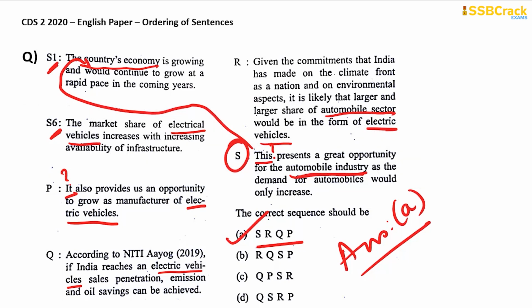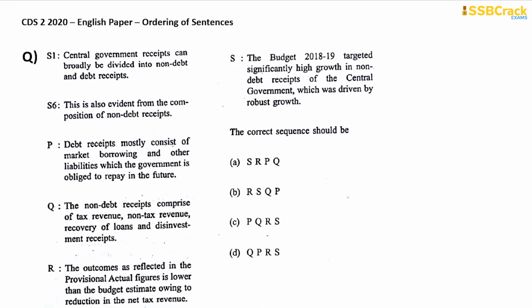It now is clear. It is basically concentrating on Niti Ayog. So it is all in proper order, right? So therefore your answer is option A. Quickly, है ना? Next one.